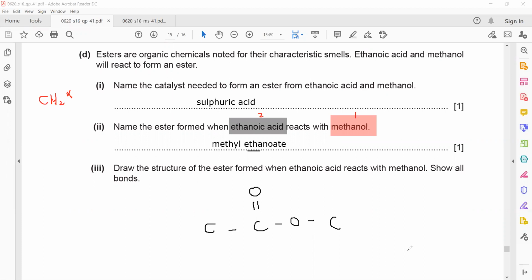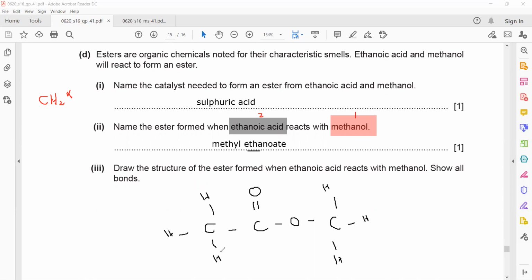Same thing, this carbon will form a single bond here, so 3 hydrogens are left: 1, 2, 3. So this is the structure of methyl ethanoate, which is formed by a reaction between ethanoic acid and methanol. Is it clear?